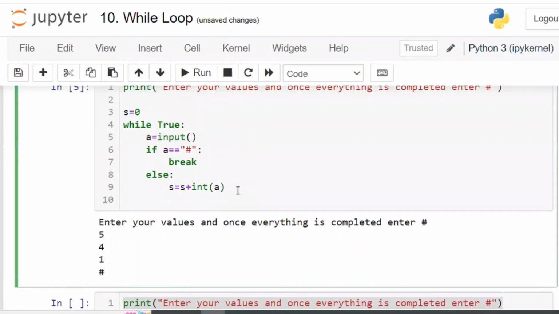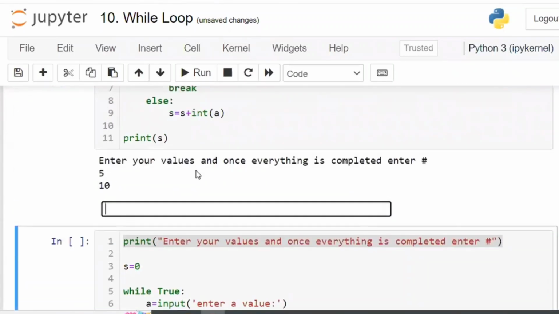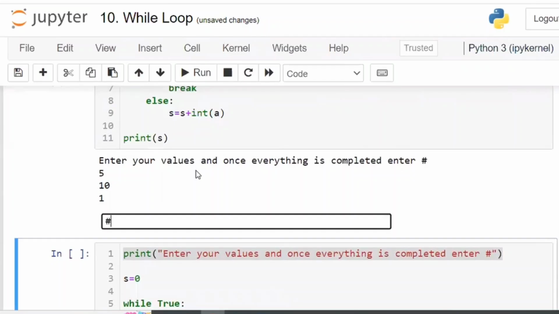But the print has to be done now. So finally I'm asking print of s. So this is the final answer. Again 5, then 1, hash.